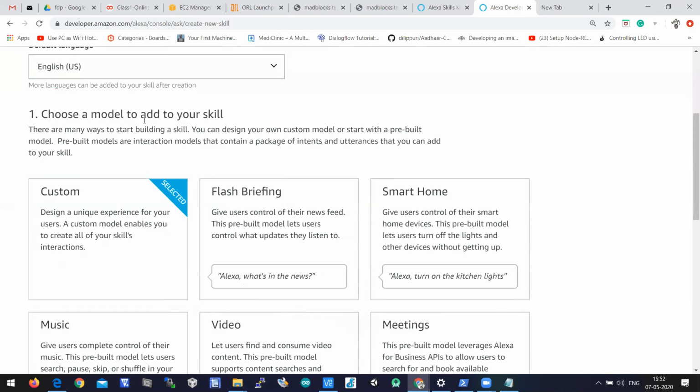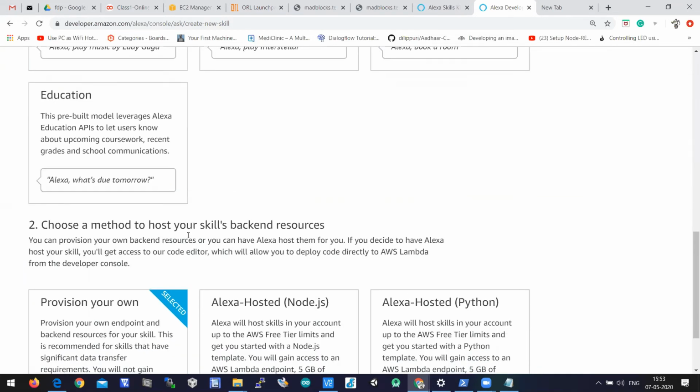Choose a model to add your skill. Let it be custom. Choose a method to host your skill's backend resources. Backend resource is nothing but a place where we get the machine learning output.